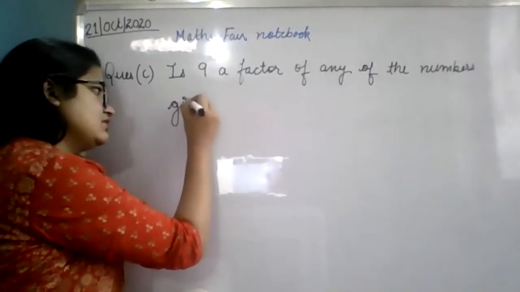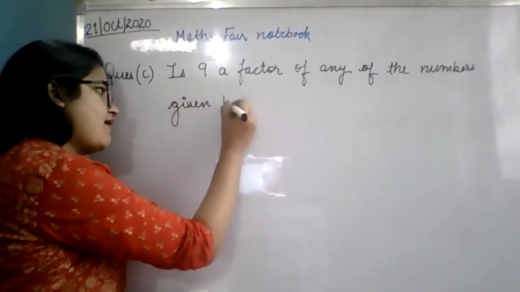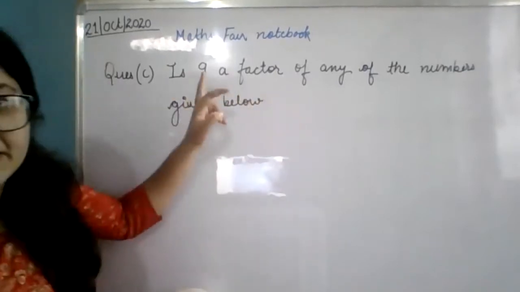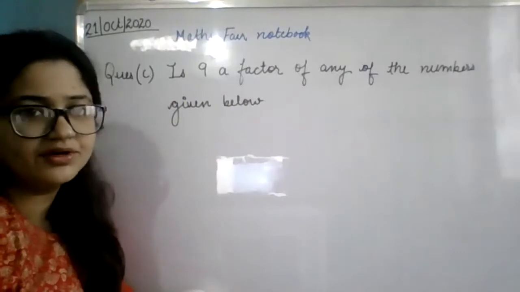Write this. So you have to tell whether 9 is a factor of this number or not.